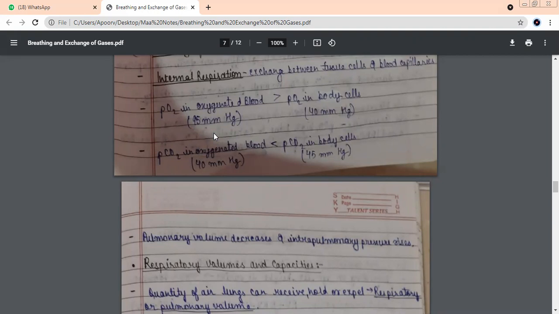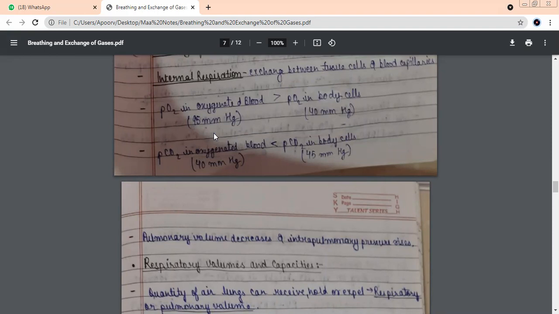इसको फिर से समझते हैं. Air had entered from the external layers, and last में air had reached which place? Alveoli. Who is going to receive this air which is rich in oxygen from the alveoli? The blood. And blood will take this air which is very rich in oxygen. What is the partial pressure of oxygen in oxygenated blood? 95 millimeter.